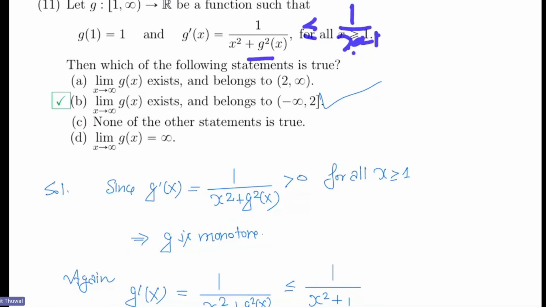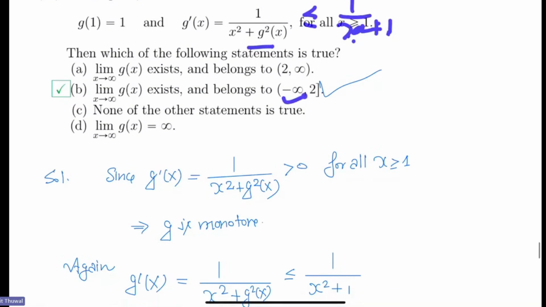But we have used something more, because the infimum, the least value of g, is 1, so we are finding a finer bound. So we are getting a finer bound for the limit. I think I should say we are getting a finer bound, not more finer. So, okay, in this way we have solved the problem. So it's not difficult at all, okay?